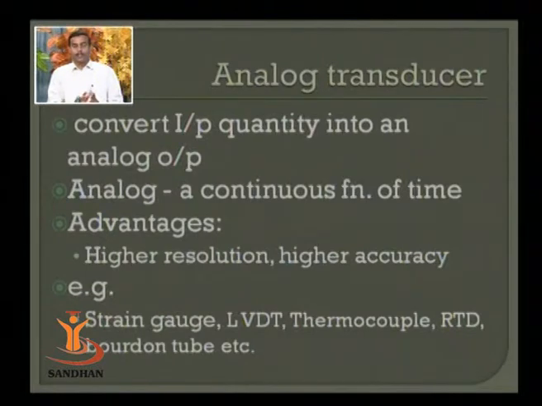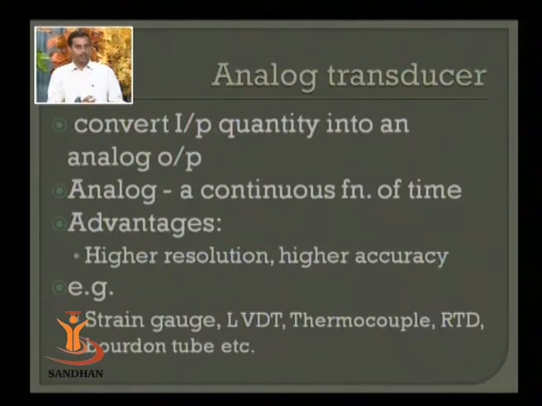So the advantages are higher resolution and higher accuracy. With the best accuracy and highest resolution, you can go for measurement with the help of analog output. There are certain disadvantages. For example, they cannot be processed very easily on digital computing systems. If I want to feed it to a digital computing system, I will have to add analog to digital conversion, and at the receiving end, digital to analog converters, in addition to whatever processing circuitry. The examples of such transducers are strain gauge, LVDT, thermocouple, RTD, Bourdon tube, etc. All these devices are widely utilized in almost all measurement industries, and they are all analog devices.